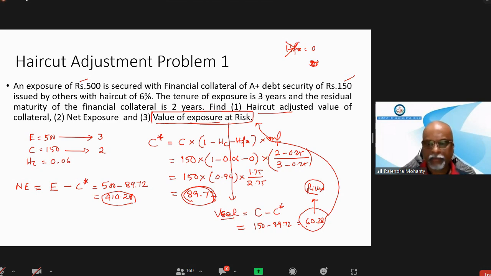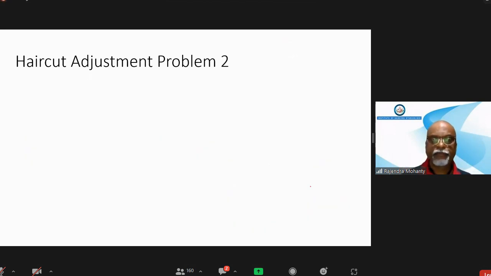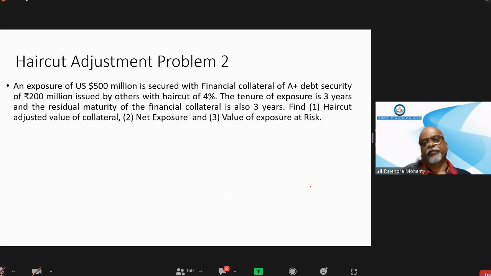Yes, sir. Now you do this problem. You do it yourself, I will assist you. Exposure is $500 million. Currency mismatch is there. Collateral is 200 million rupees.